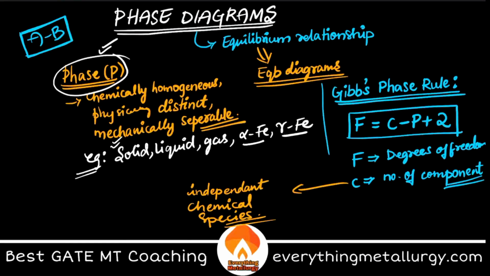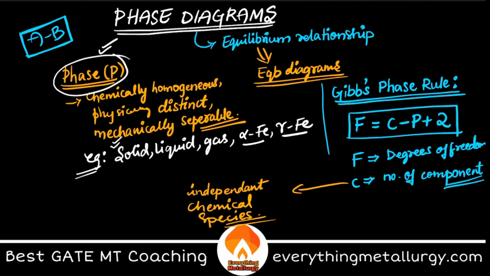What is degree of freedom? Degree of freedom is basically variables, again independent variables that are associated with the system. Okay, what is a variable? Basically degrees of freedom, as I said, is a number of independent variables. It explains how many variables a system has. That means a system can be modified. Let's say a phase can be formed, or a phase can be transformed into some other phase by changing how many variables. That is called my degrees of freedom.